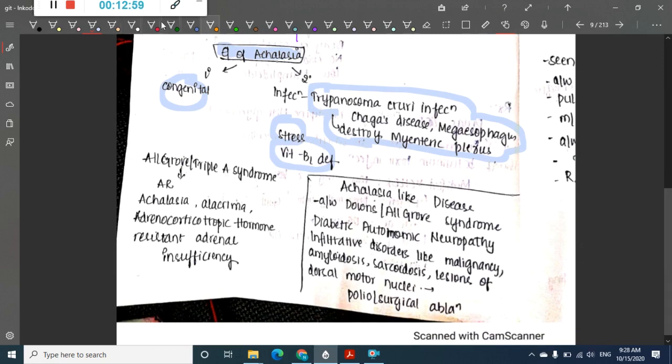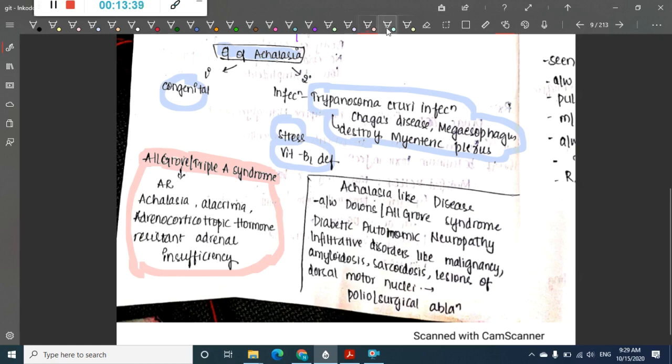Okay, then there are two important miscellaneous syndromes. One is Allgrove syndrome or triple A syndrome. This is an autosomal recessive disorder, and we have achalasia cardia, alacrimia, and adrenocorticotropic hormone resistant adrenal insufficiency. It causes achalasia, alacrimia, and ACTH-resistant adrenal insufficiency.